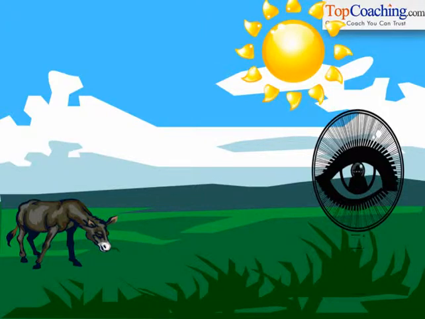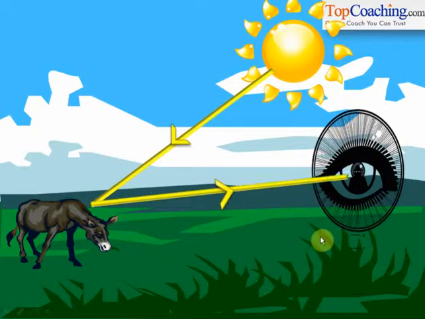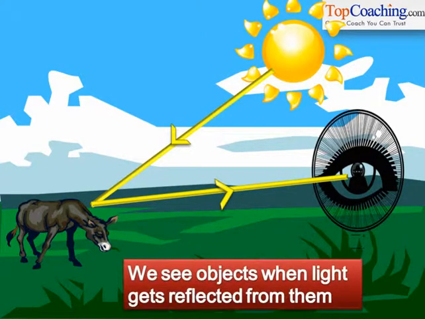We see different objects when light from a light source gets reflected from those objects and it reaches us. Understood? So, for example, the light from the sun strikes this donkey here and it gets reflected from the donkey back to our eye, and that is when we see the donkey. You see the chair around you because light from the sun or light from the tube light or light from the light bulb gets reflected from the chair and then it comes back to your eye. So we see objects when light gets reflected from them.